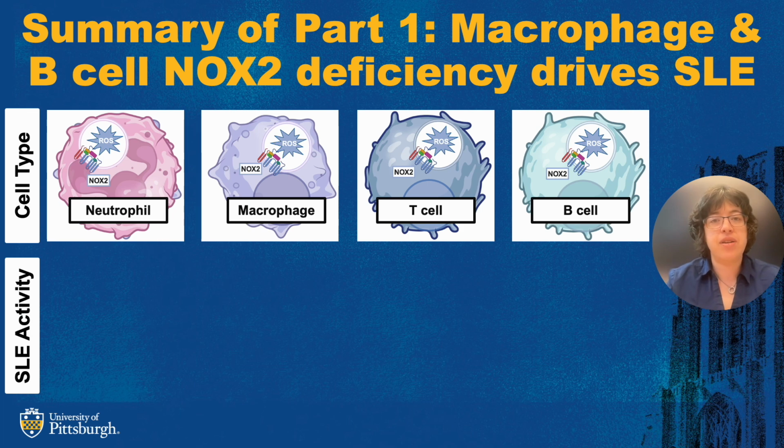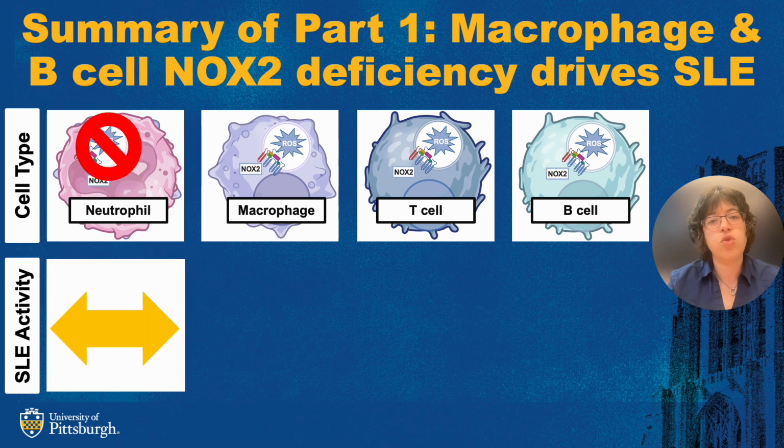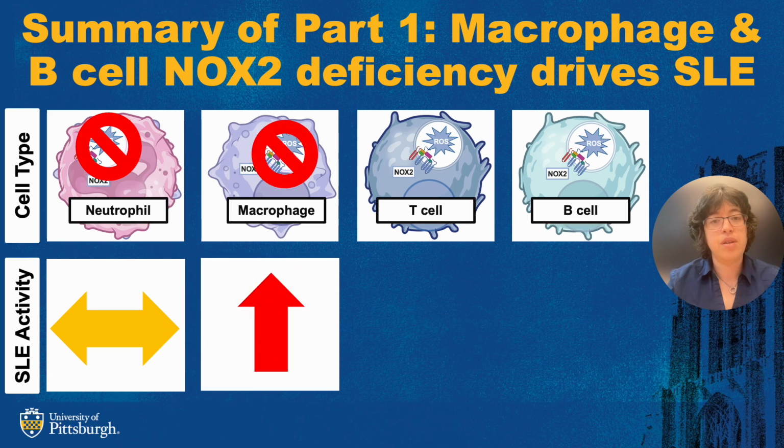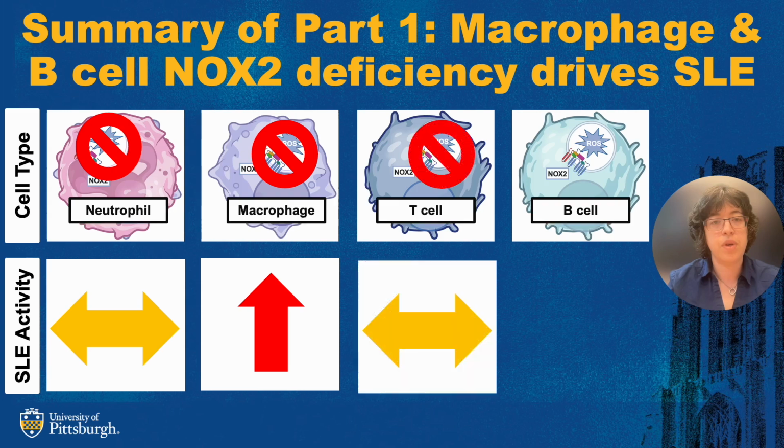We want to pause here to summarize data I have shown so far and additional data that we present in our paper to highlight in what cell types NOX2 regulates systemic autoimmunity. NOX2 deficiency in the neutrophil has no impact on lupus activity. NOX2 deletion in macrophages worsens lupus, but not to the degree that we observe in the global knockouts.